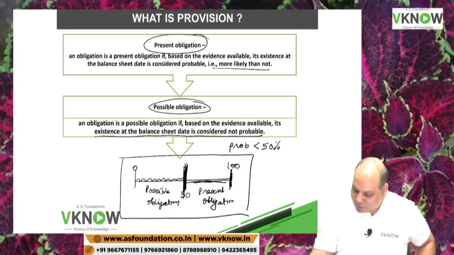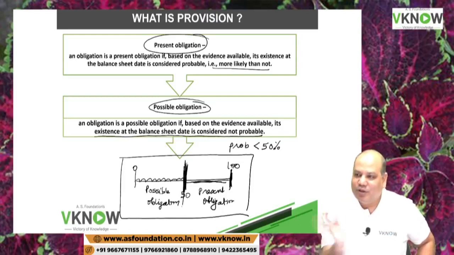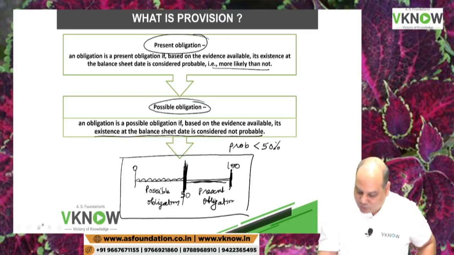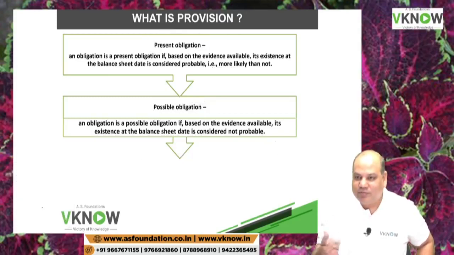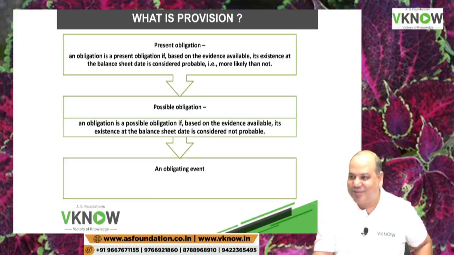So this is my probability meter. On the left side of 50, possible. On the right side of that 50, present obligation. So apply this probability meter, okay? Of course in the market it is not available, but it is based on your judgment.